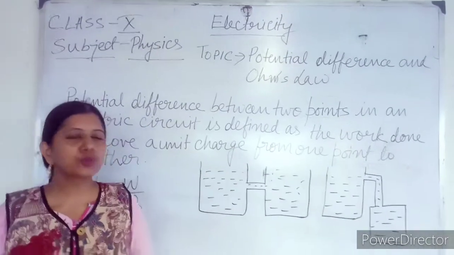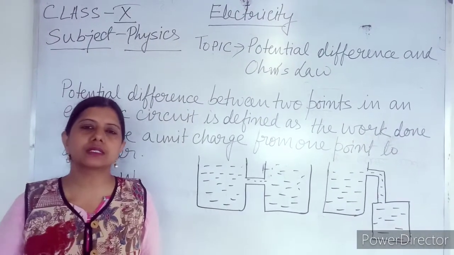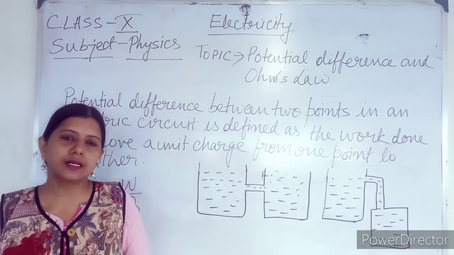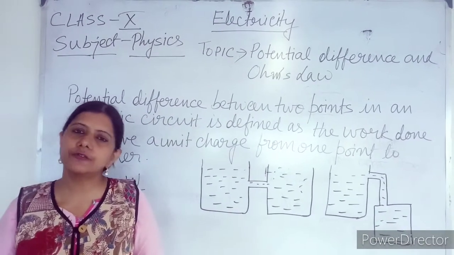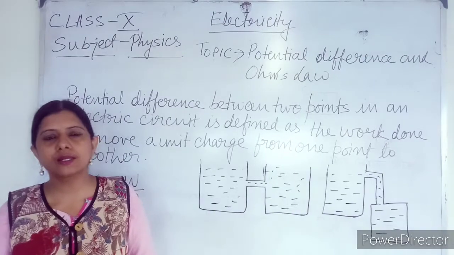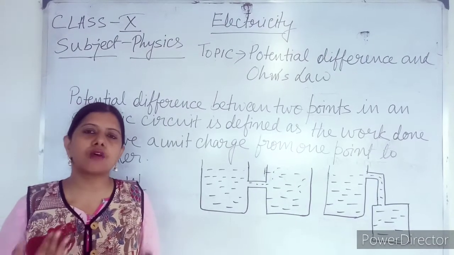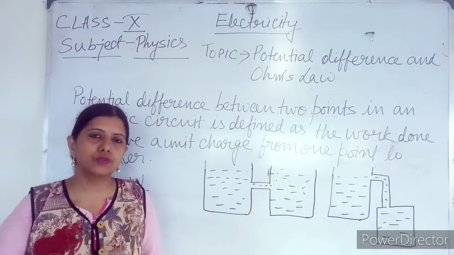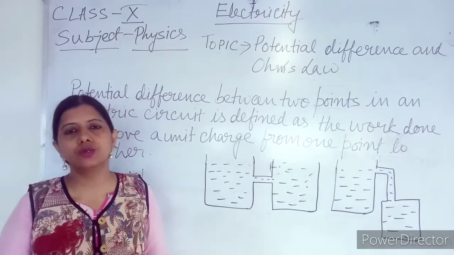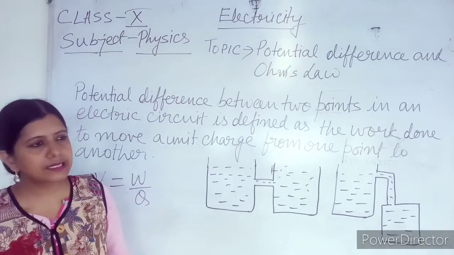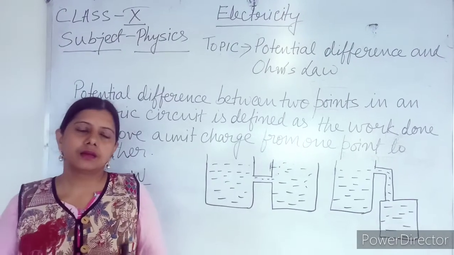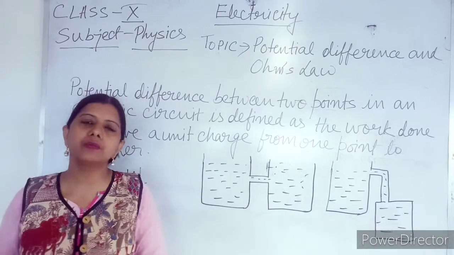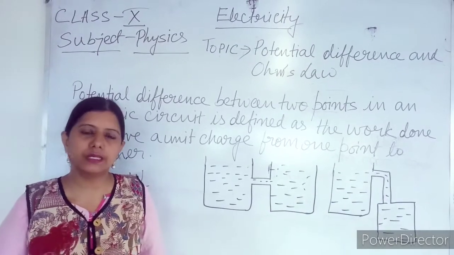Now before coming to potential difference, I want to discuss how electricity flows in a metallic conductor. In the previous video I told you electricity is the flow of charges. In a metallic conductor, what is going to flow? The electrons, because metals generally have valence electrons in the outermost shell which can easily be moved out and can move easily.